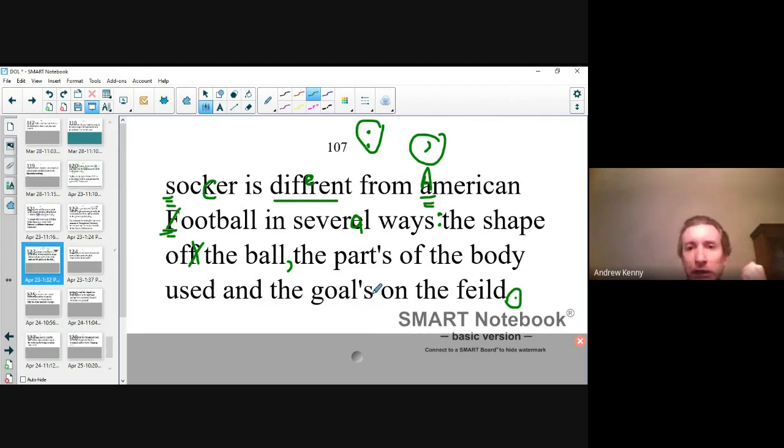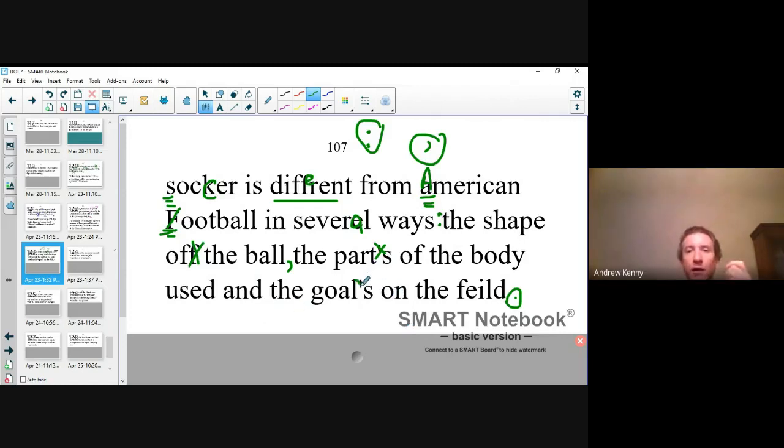Good. What's wrong with parts? In this case, we're not possessing anything. We're not saying the parts toys, the parts colors, the parts weight, the parts average. I don't know, but it's not possessing anything. So it's just saying the parts of the body used. Remember, if a word ends in S, you don't always apostrophize it. Ask if it's possessing something. And in this case, parts isn't possessing anything. It's just saying the parts of the body. So we have the parts of the body used and the goals on the field.